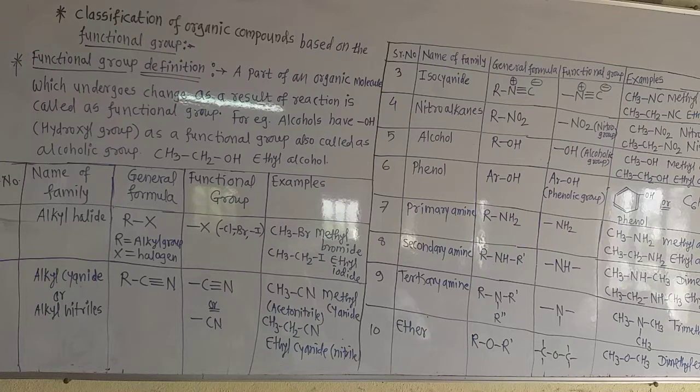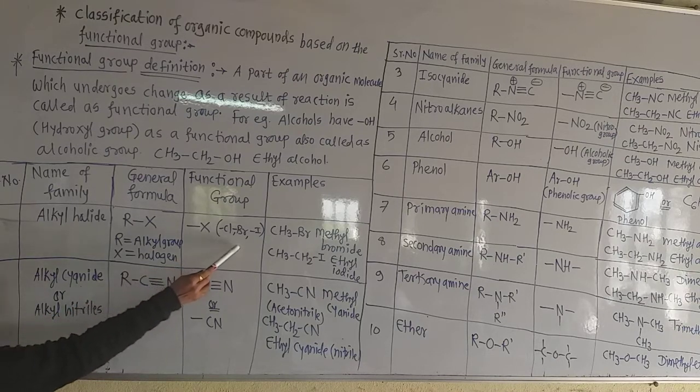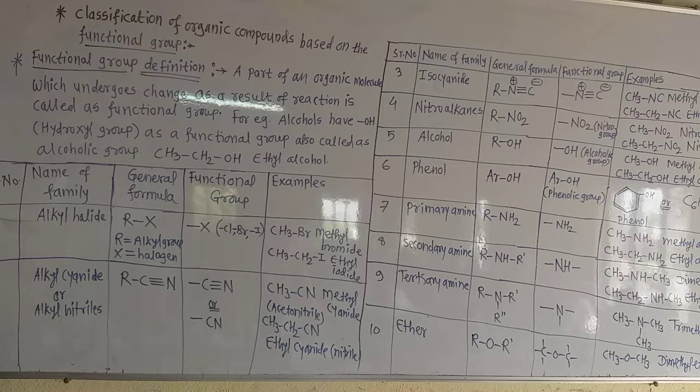Now pay attention here, that is very important. I told you about the alkyl group, and in alkyl halide, one hydrogen of the alkane is replaced by a halogen atom. Now halogen atoms may be fluorine, chlorine, bromine, or iodine. So RX is the general formula of alkyl halide. R means any alkyl group.